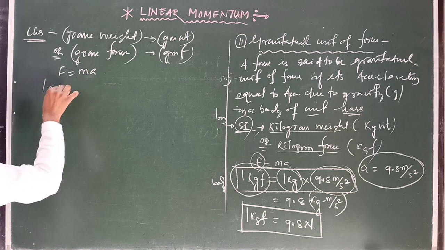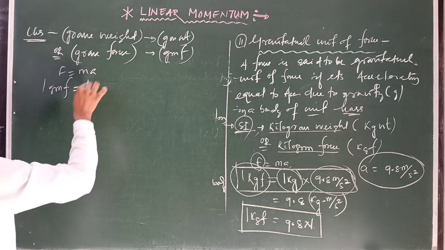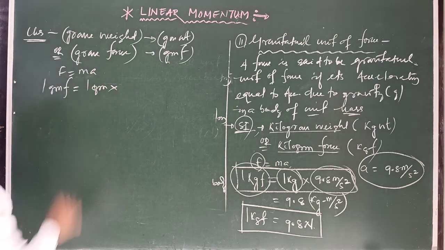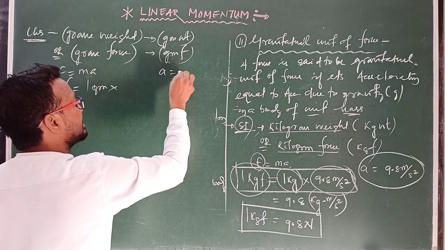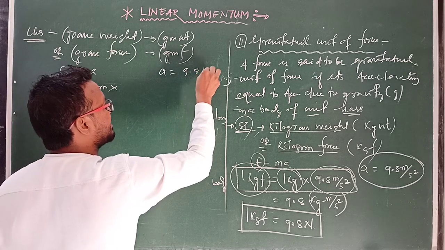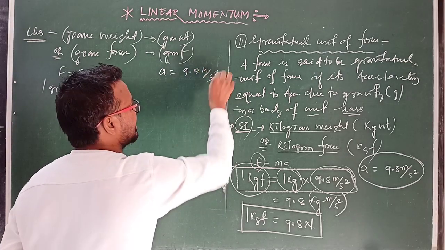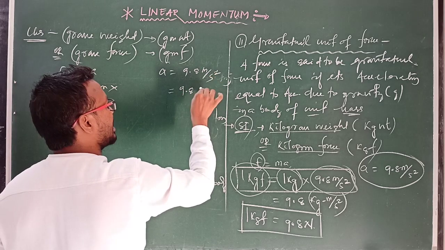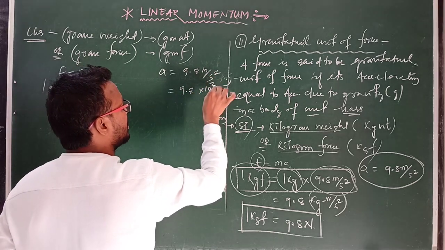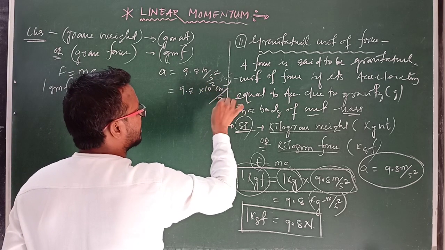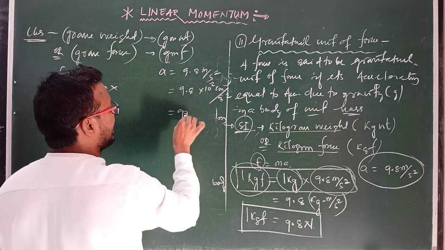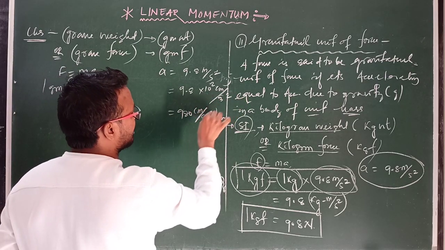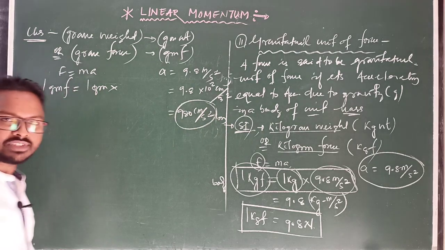So 1 gram force equals 1 gram into acceleration, how much? Acceleration is 9.8 meter per second square in the SI system, but in the CGS system we write 9.8, with 1 meter equal to 10 to the power 2 centimeter, per second square, which equals 980 centimeter per second square. Clear?